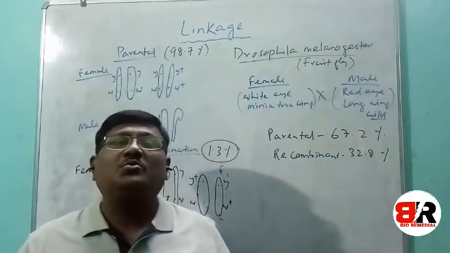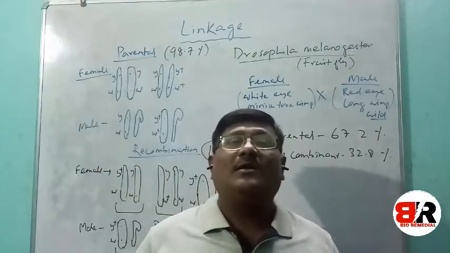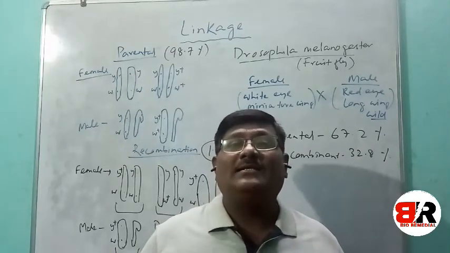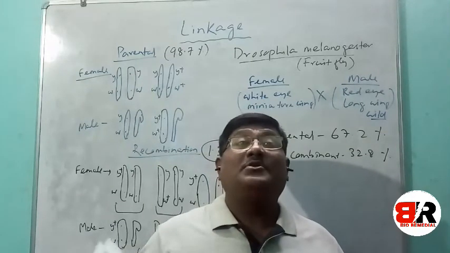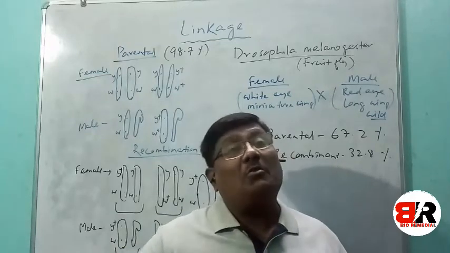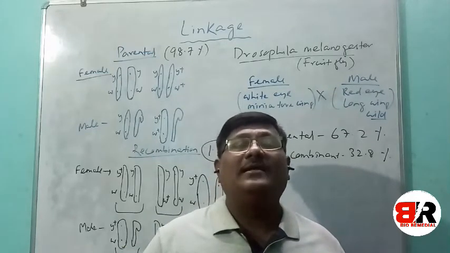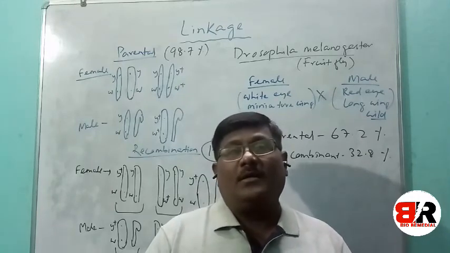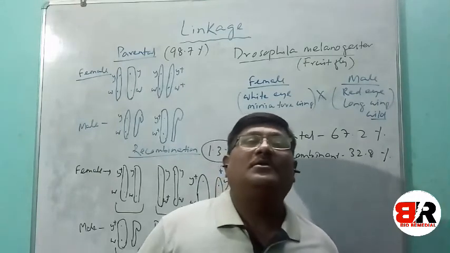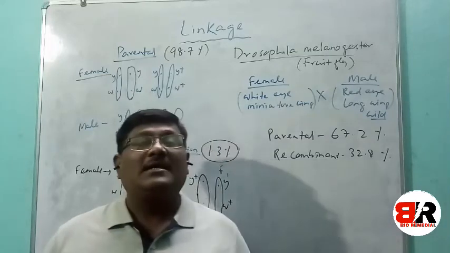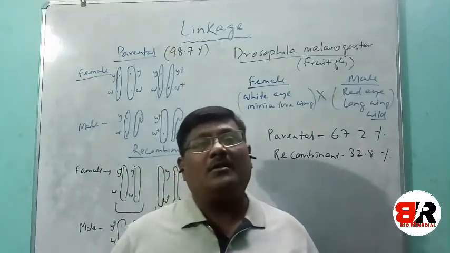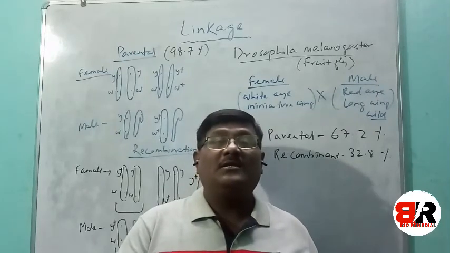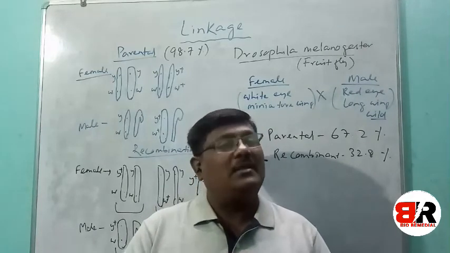So these two experiments conducted by Morgan and his associates confirmed that linkage exists between two genes if they are closely associated, closely linked, very nearby present. Hope you have understood the concept of linkage. This deviates from the independent assortment law of Mendel, and this is a concept of deviation, one more deviation of Mendel's principle.